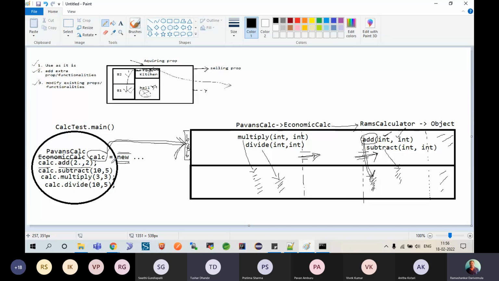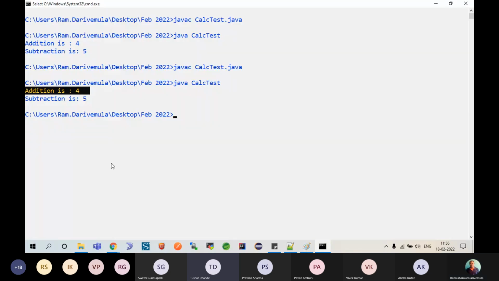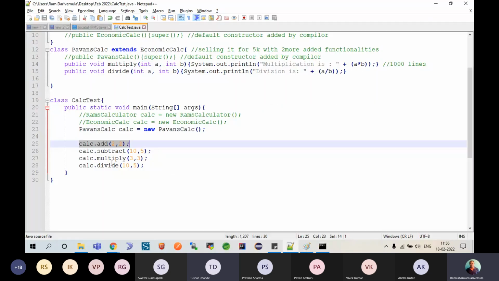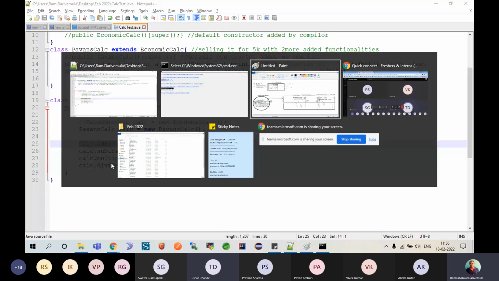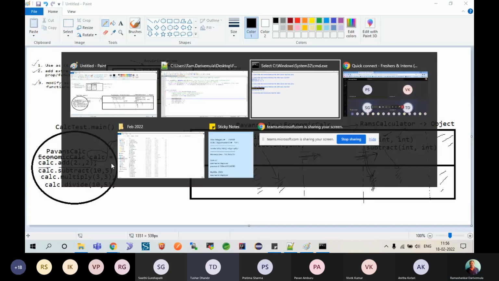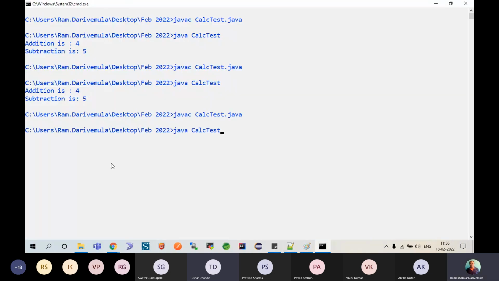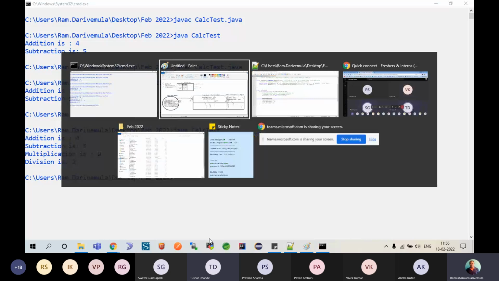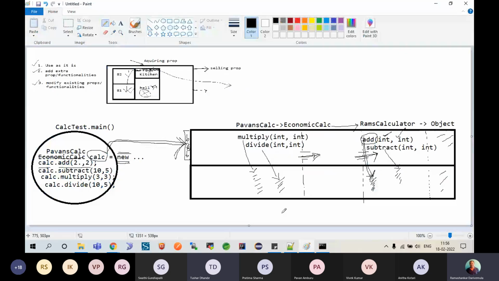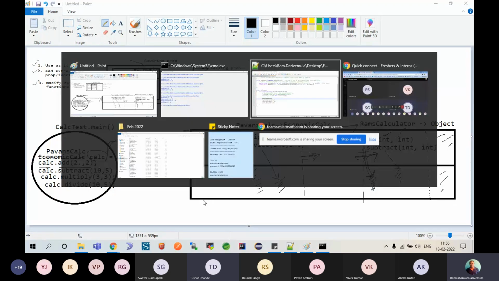That's how basically we get it. Here, did I save it or not? Control S. I'll come down here, recompile and run. Well, you could see multiplication and division. Okay, understood now? This is how basically inheritance happens. Now we'll speak about one more last point, which is pretty important.